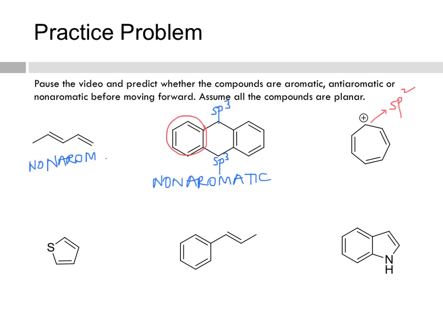So now, is it cyclic? Yes. Planar? We're assuming that they're all planar. It is completely conjugated because you've got p orbitals in all of these, including the carbocation carbon. And finally, how many pi electrons does it have? It's got 3 pi bonds, so it's got 6 pi electrons, which means that this is aromatic.